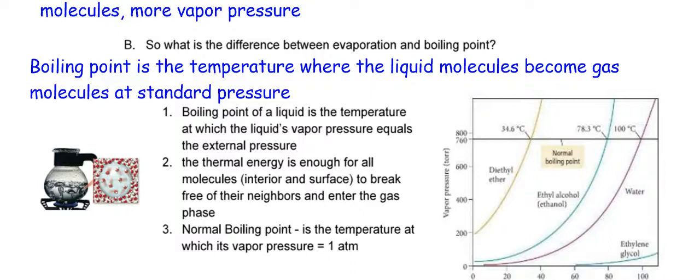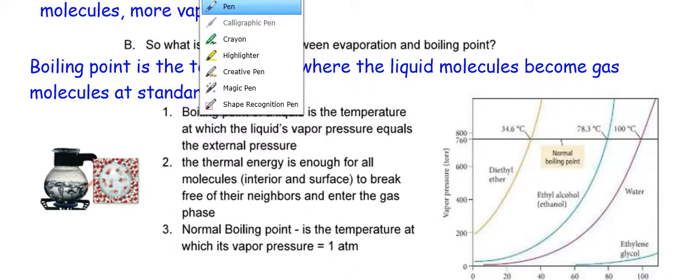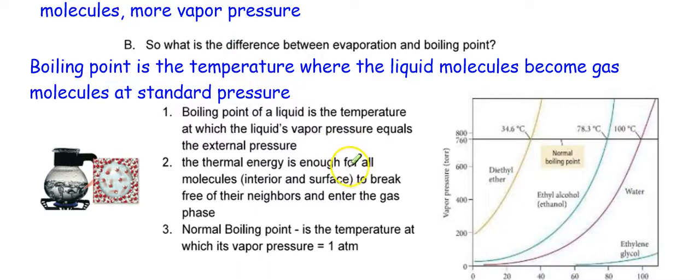The boiling point of a liquid is the temperature at which the liquid's vapor pressure equals the external pressure. The thermal energy is enough for all molecules. Let's underline that one, highlight that: for all molecules. What molecules? All, interior and surface, to break free.